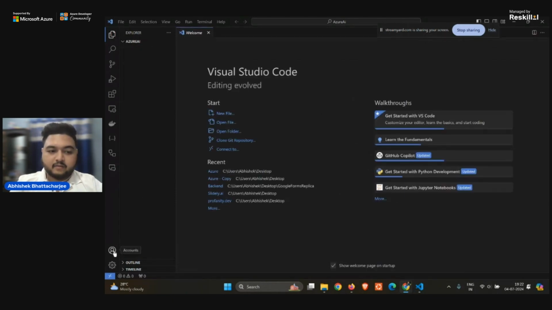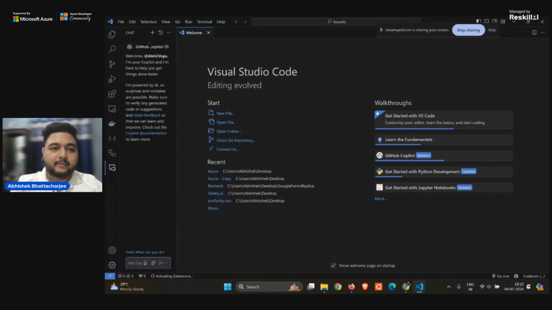Just for the sake of showing you, let me tell you that it has Copilot as well. I also use GitHub Copilot and Codium. For your use, you can just use GitHub Copilot. See, this is GitHub Copilot. I use it for my day-to-day tasks, and it saves a lot of time for me. I don't write a DSA question and have it give a solution. No, not like that. For tasks which are quite repetitive, I use it for that purpose.